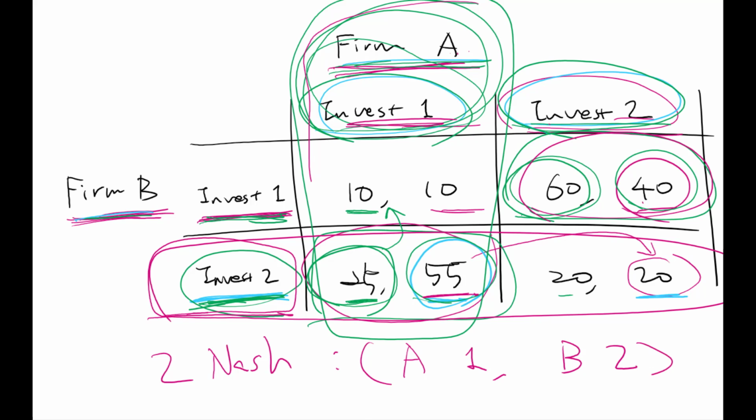That's one Nash equilibrium. Another one is company A does invest 2, company B does invest 1, right? So there are 2 Nash equilibria, which is the strategy that generates the best reaction to the opponent's Nash equilibrium strategy.